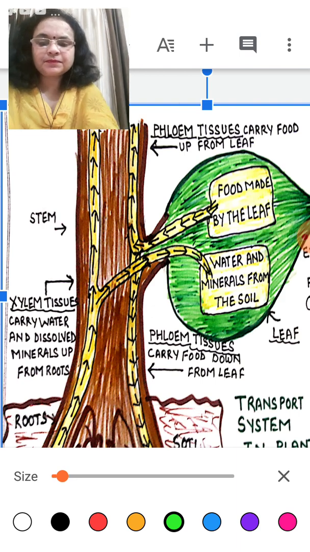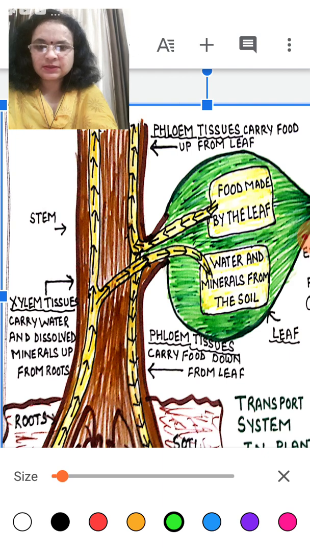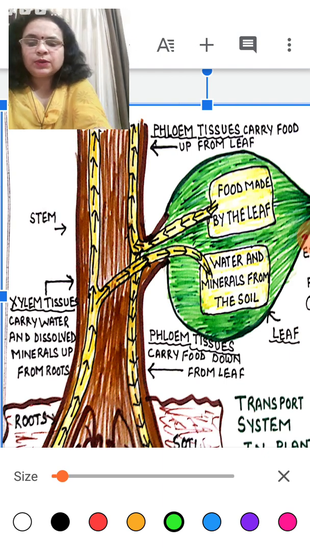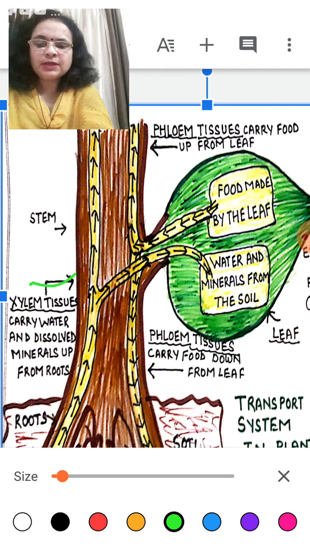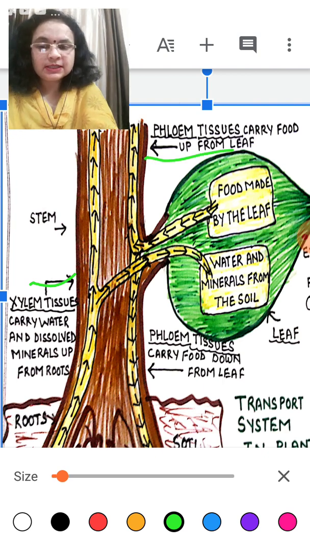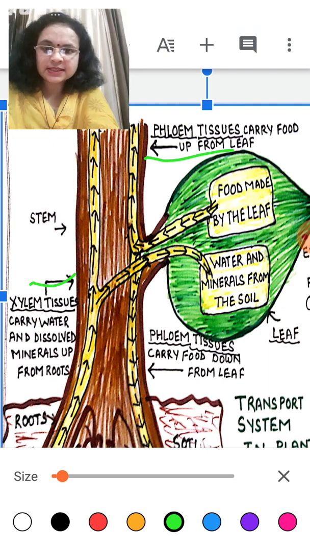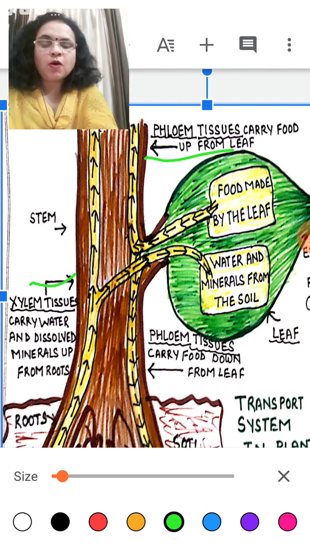See, children, the transport system is conducted by two tissues. One is known as xylem tissue and another is known as phloem tissue. Xylem tissue and phloem tissue are conducting tissues, supplying the materials for transportation in the plant.